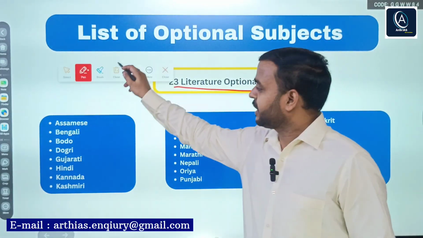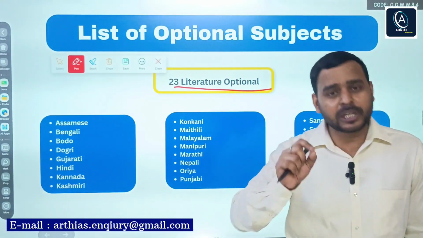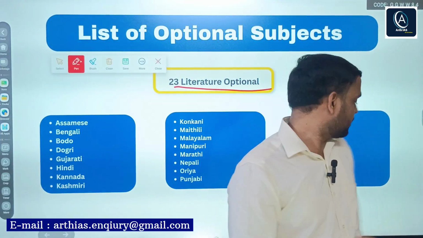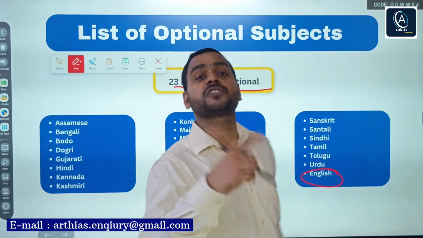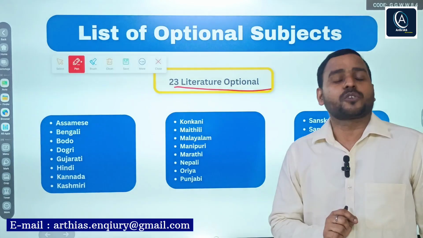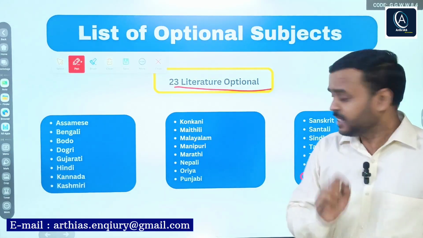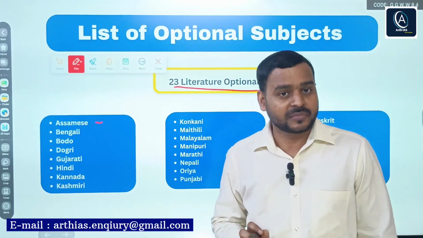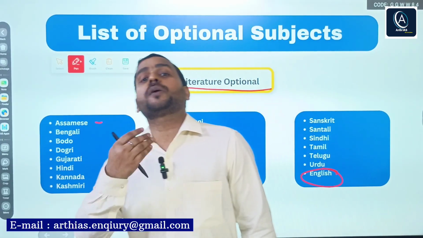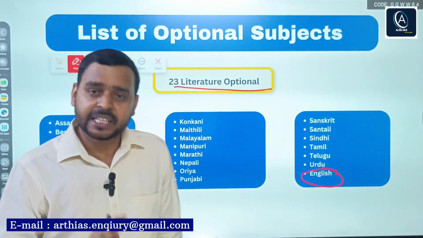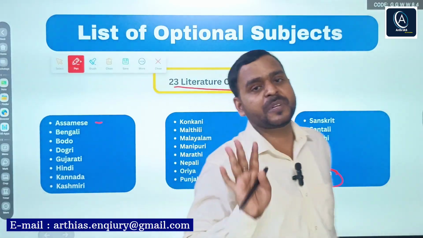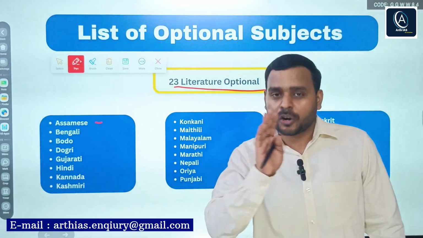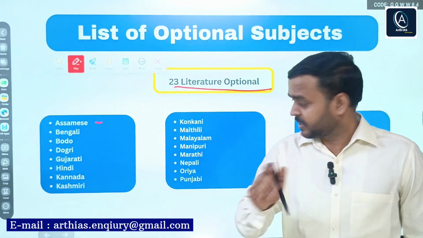So as I said, all the 22 scheduled languages mentioned in the Constitution of India, plus one, that is English. English is not mentioned in the Indian Constitution, right? So you can go for any of them. Now, popular optional subjects, right? Here I have mentioned 15 optional papers, right? That is generally opted by the UPSC aspirants, right?